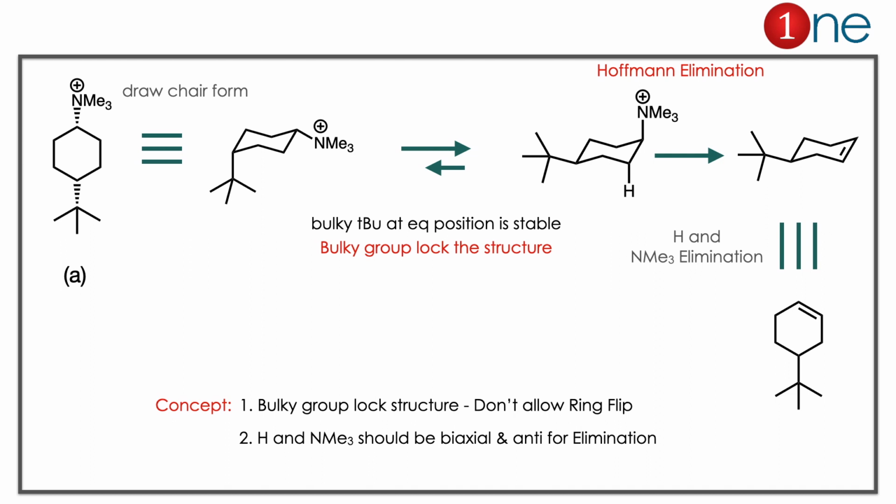So the concepts you have to learn here: the bulky group locks the structure, it doesn't allow ring flipping. Second thing is the hydrogen and leaving group should be in a biaxial position. It should also be anti for the elimination.